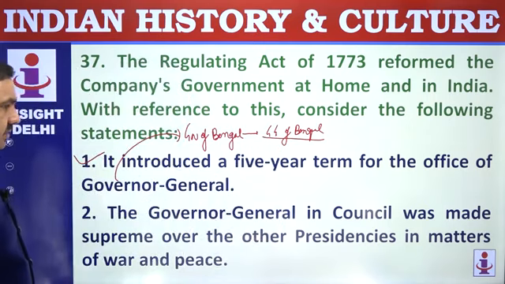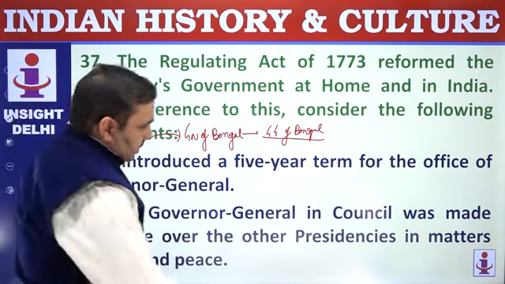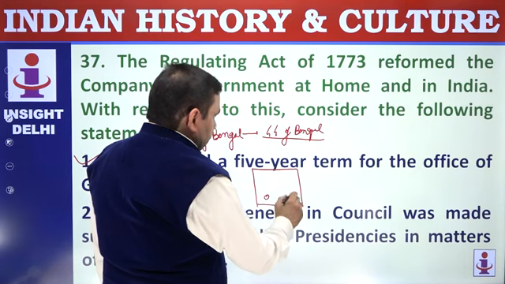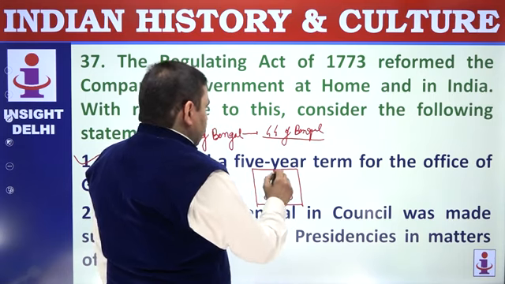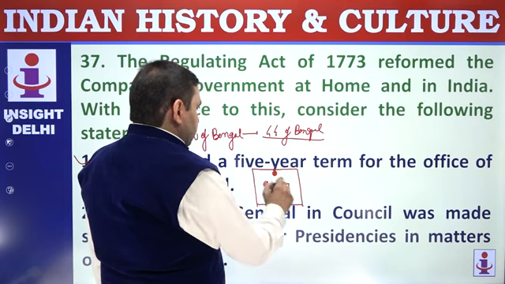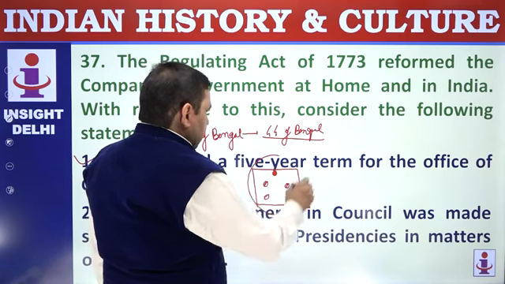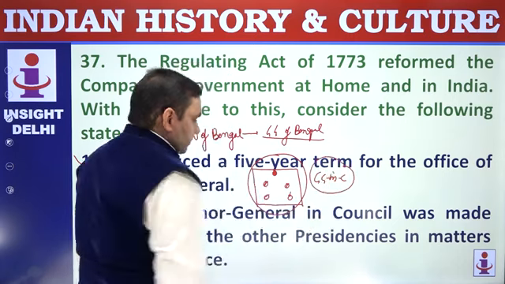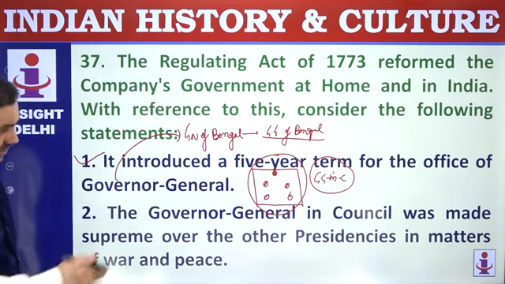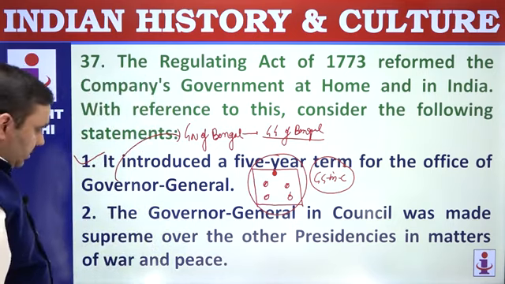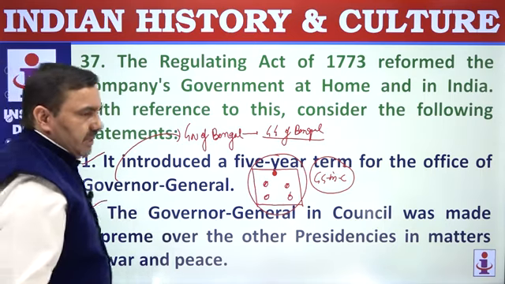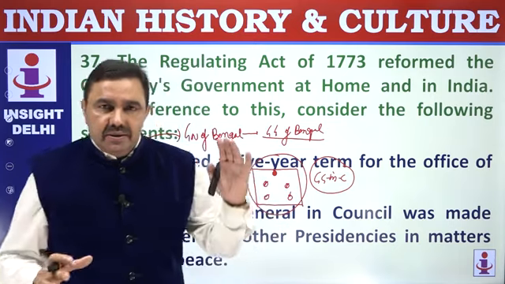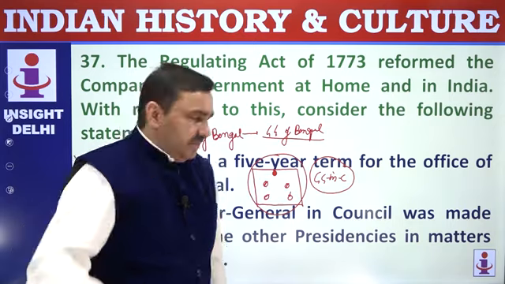The Governor General in Council, a collegiate form of government, a group, was established in Bengal to eliminate the possibility of misuse of powers by the Governor General. And this Governor General was to be assisted by an executive council of 4 members. This combined entity was GG-in-C, Governor General in Council, Governor General plus his council. The Governor General in Council was made supreme over other presidencies in matters of war and peace. So the Bombay and Madras governments were subordinated to the presidency of Bengal in matters of war and peace by the Regulating Act of 1773, but only in matters of war and peace.